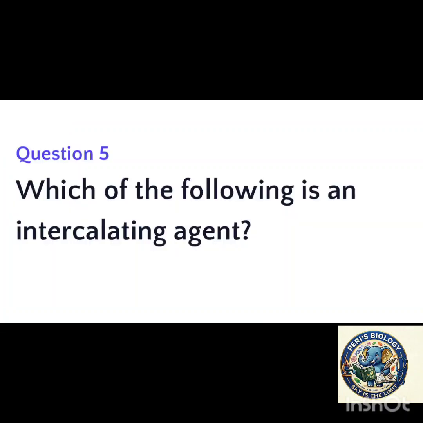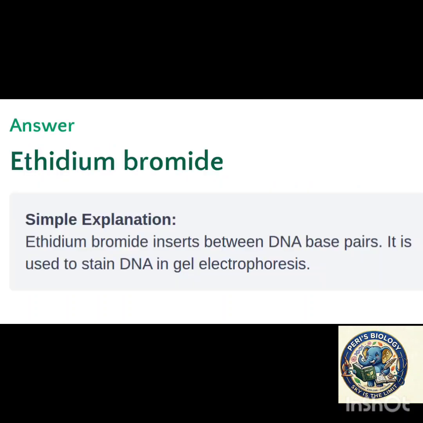Next question. Which of the following is an intercalating agent? The answer is ethidium bromide. Here the ethidium bromide inserts between DNA base pairs and it is used to stain DNA in gel electrophoresis.